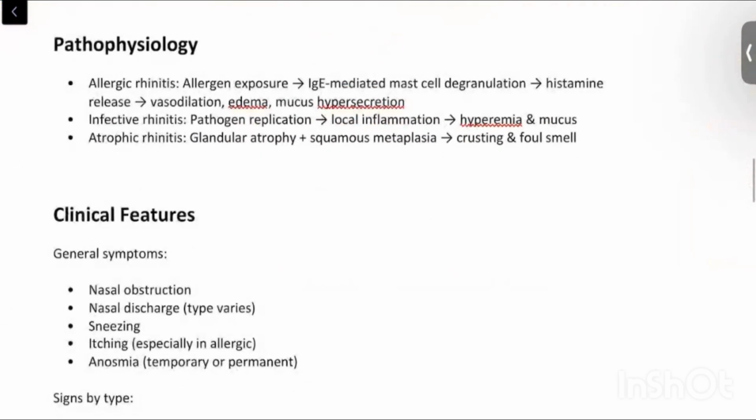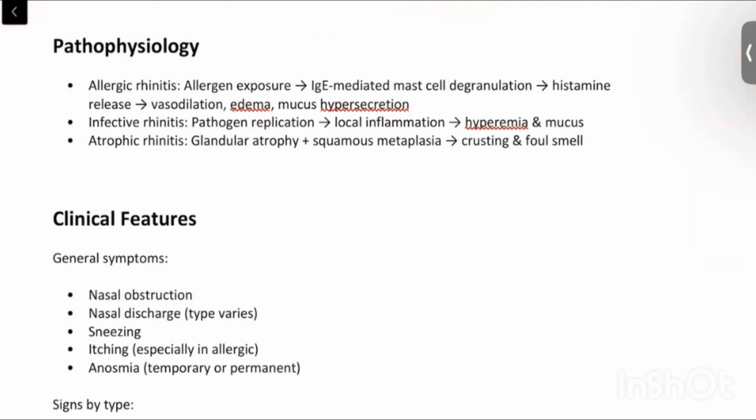Coming to pathophysiology, what exactly happens in case of rhinitis? Suppose we are discussing allergic rhinitis. As we all know, in summer season or somewhere, there will be allergen exposure to the body, in response to which our body will produce IgE antibody, which will go and degranulate the mast cells. Because of this mast cell degranulation, histamine stored in the mast cells will be released in large amounts, and this histamine will bring about vasodilation, edema and mucus hypersecretion. So this histamine-mediated response brings about all the symptoms of rhinitis.